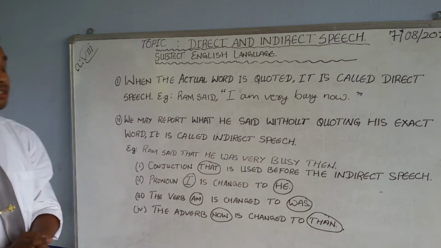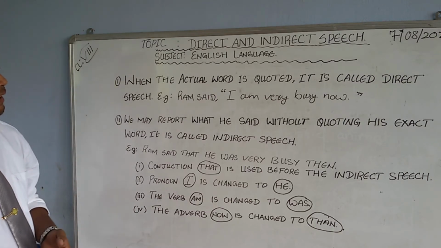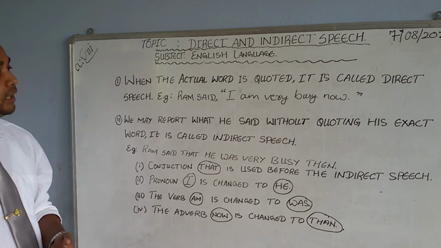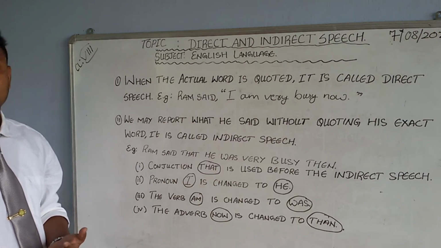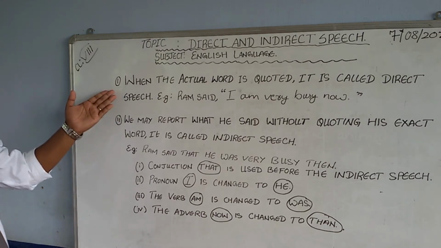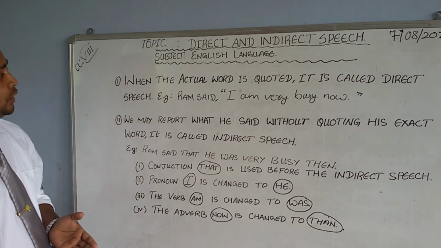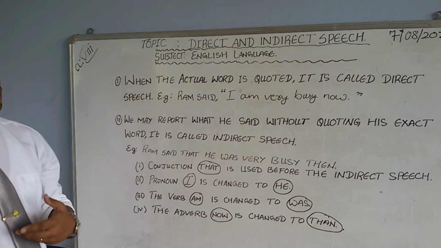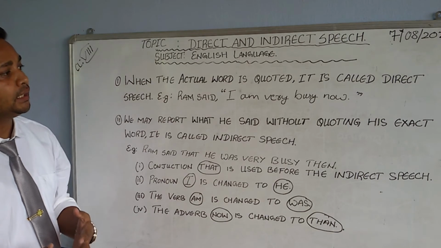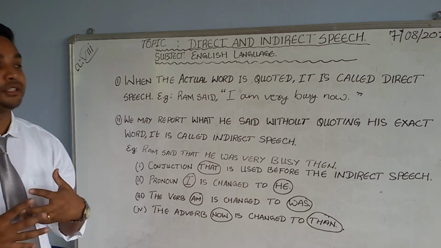So let's start. I have come up with the definitions so that it will be easy for you to remember what is direct speech and what is indirect speech. The first thing I have marked out here is number one, direct speech. When the actual word is quoted, it is called direct speech.